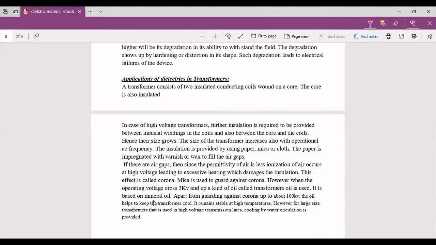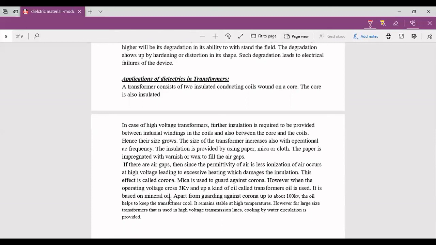However, when the operating voltage crosses 3 kilovolt, a kind of oil called transformer oil is used. It is based on mineral oil.